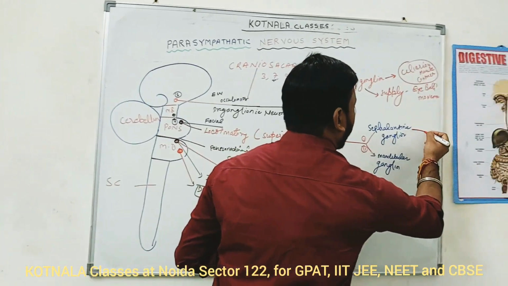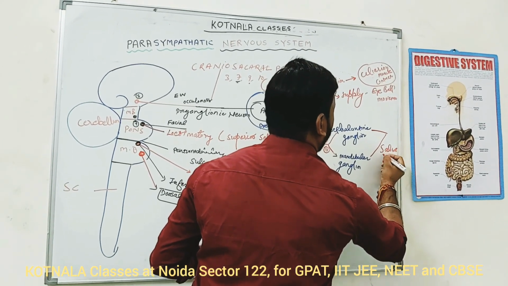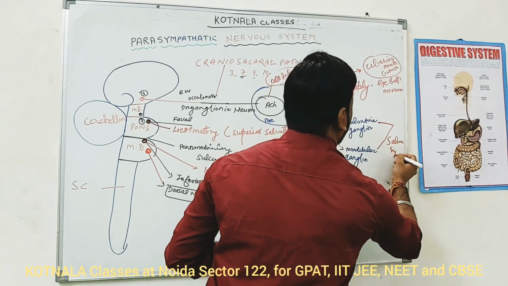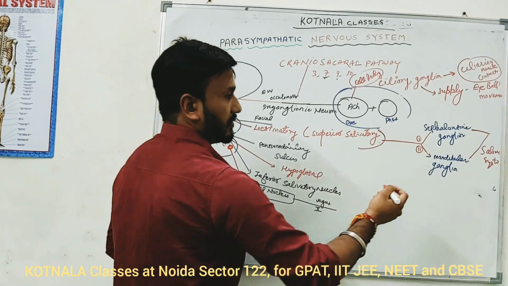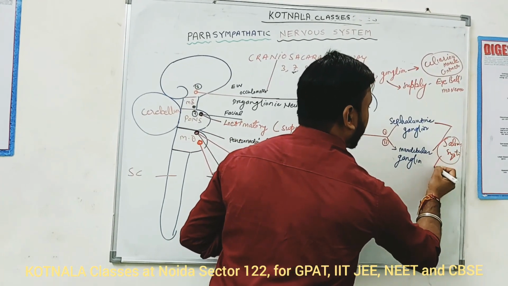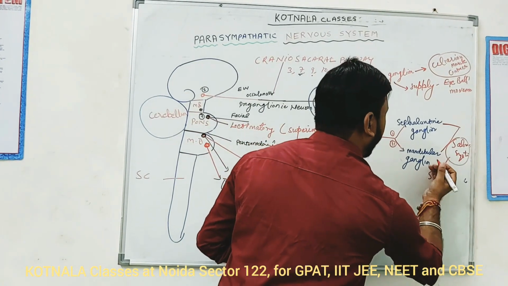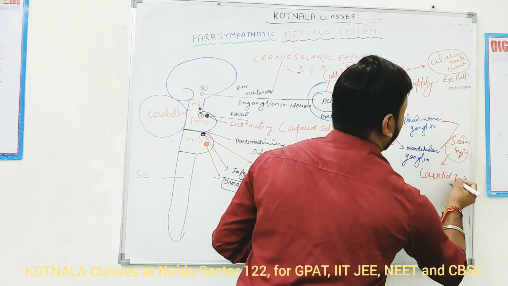So both ganglia work for the salivary system. Like the salivary glands, what are the names of the salivary glands? Parotid gland, submandibular gland, sublingual gland.